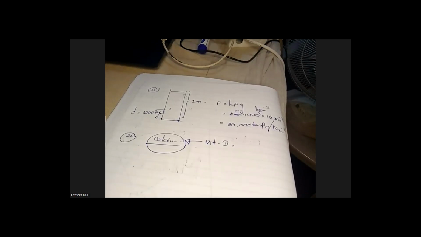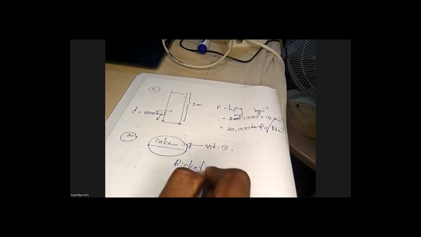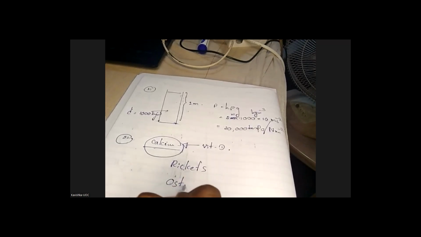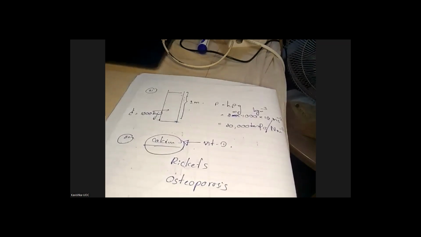And in teenagers, and normal 30 to 40 year old people, having rickets, the disease where the bones deform, mostly in teenagers, we call it rickets. In adults, mainly osteoporosis. So remember both. Osteoporosis is not mentioned here, but it can be asked, right?